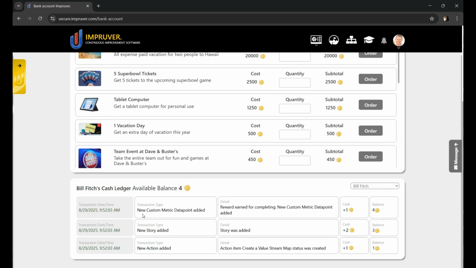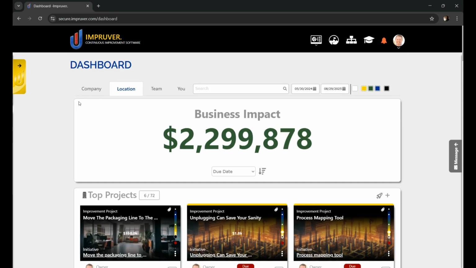So Bill Fitch is new to the system. We just set up his account and got a goal set. You can see some of the transactions he's generated so far, and he's just got 4 coins in Impruver cash available. So as you can see, the most important relationship in Impruver is the direct reporting relationship between a leader and their direct report. This mirrors the natural way of working within organizations.